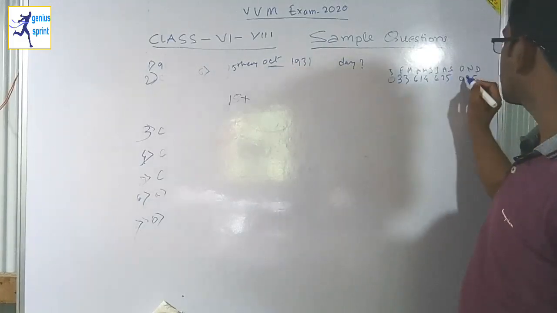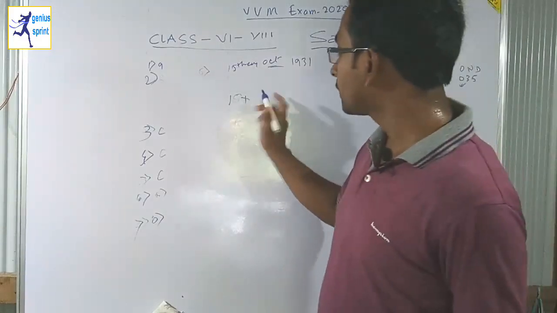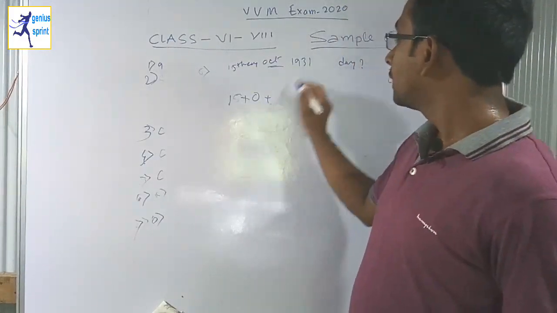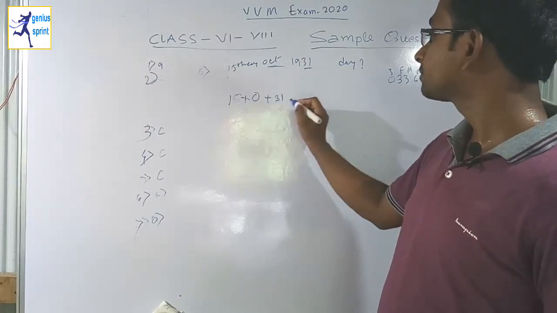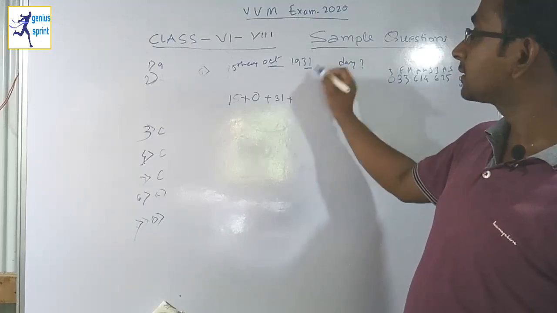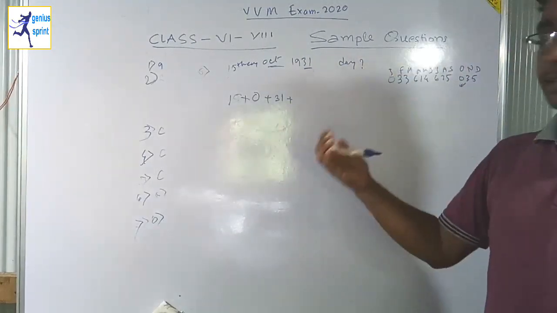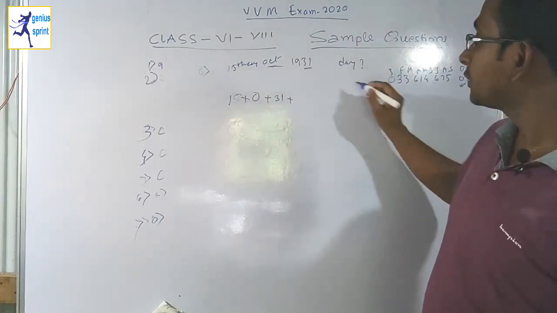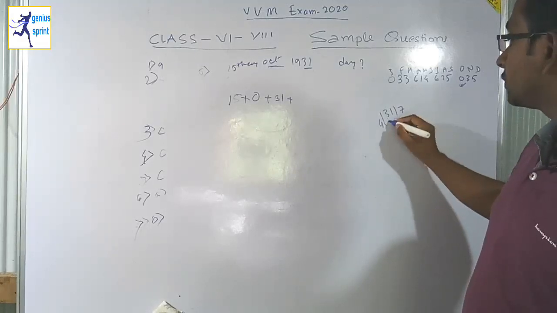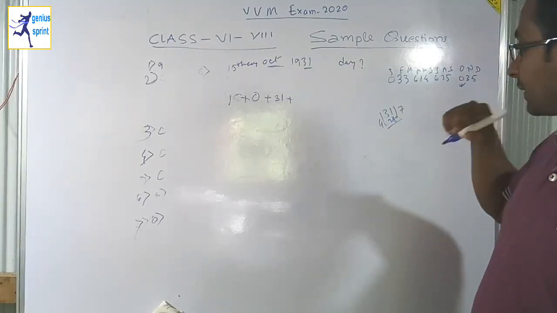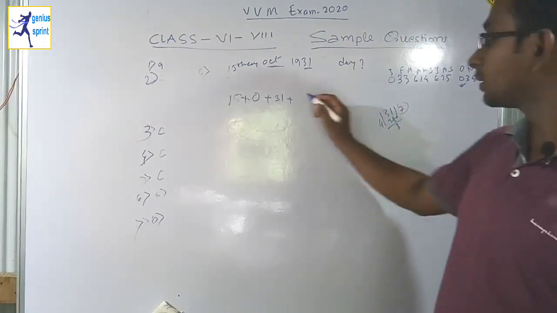October is 0. So we add 0, plus the last 2 digits, 31, plus we divide this 31 by 4, because of the leap years. 4 7s are 28, so I got 7 here.